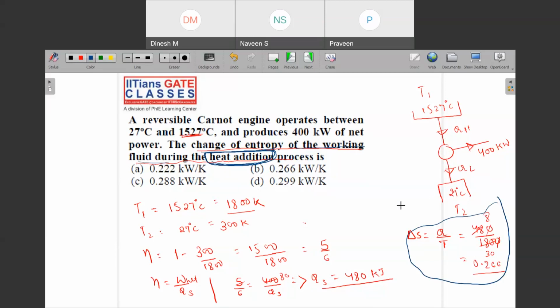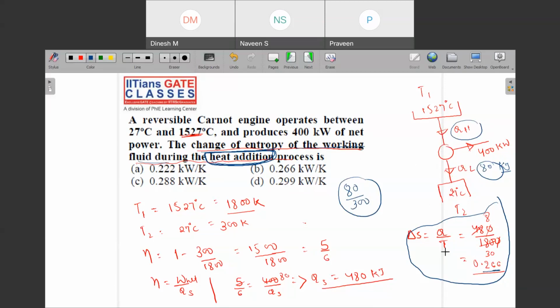So then what you will do, that initially you had entropy here, the value is given, and then you will be finding out that 80 kilojoule of heat is rejected. Okay, so 80 kilojoule divided by 300, this will give you another value. So this becomes the overall entropy change.